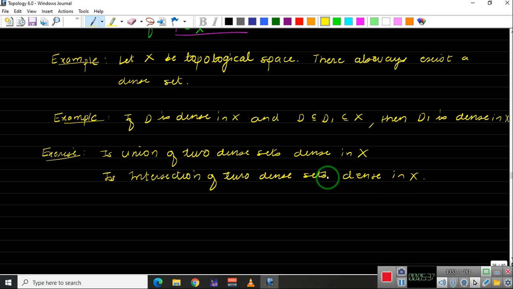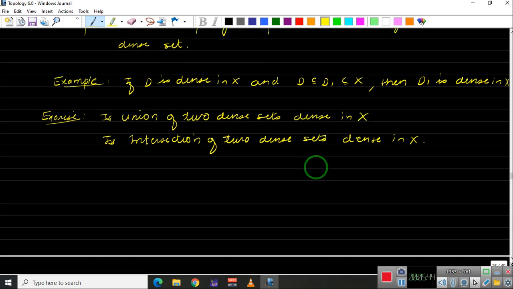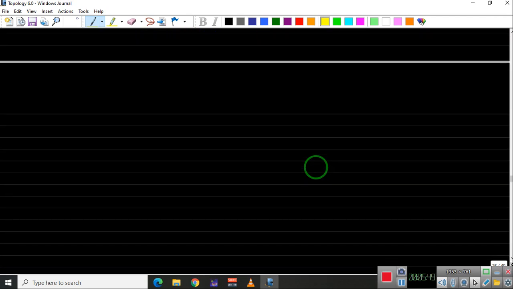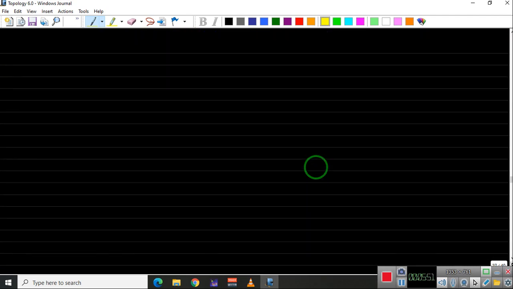Now there is a result which will tell you whether a given set is dense or not. So let us prove that, and then in the next video we will talk about separable spaces. So let us state the result, the theorem. Again, it is an if and only if statement, so very important. Let D be a subset of X.